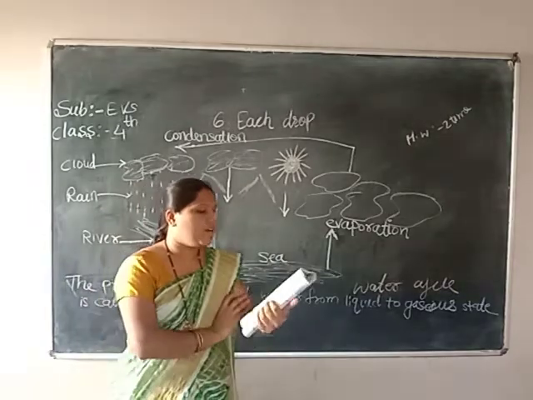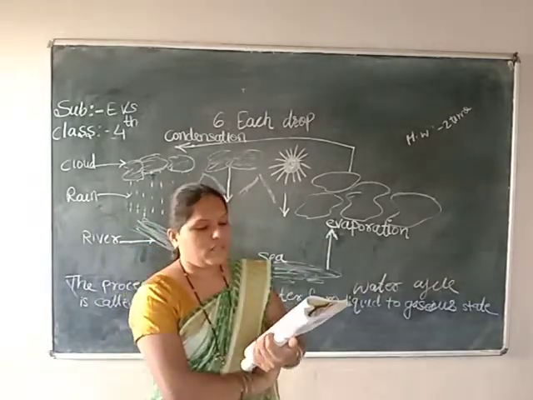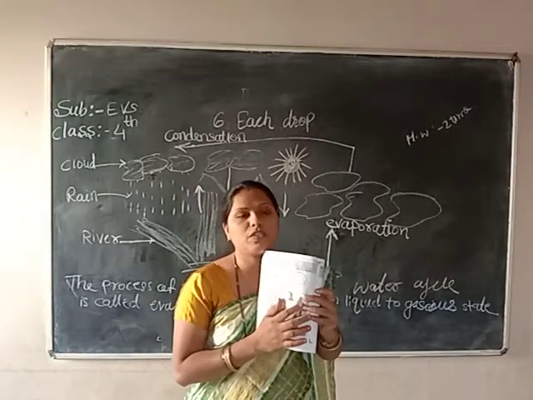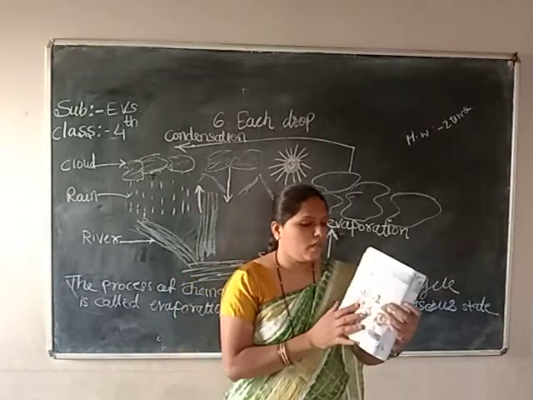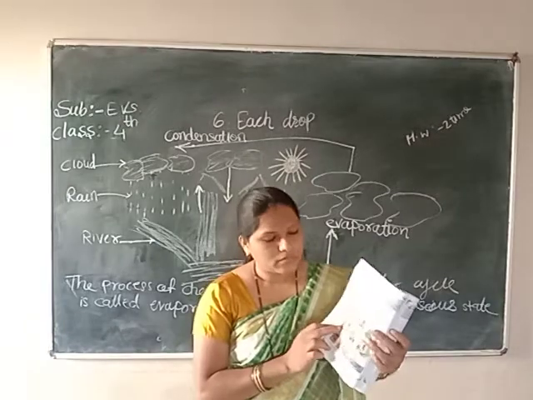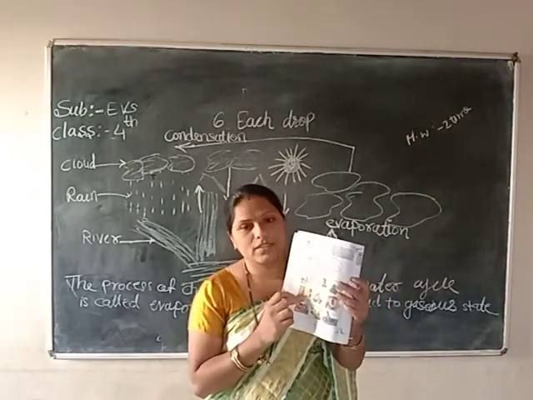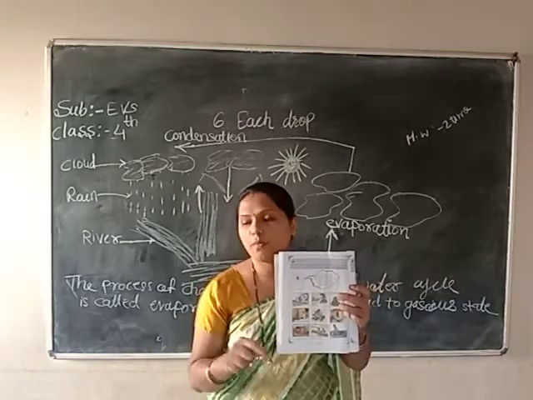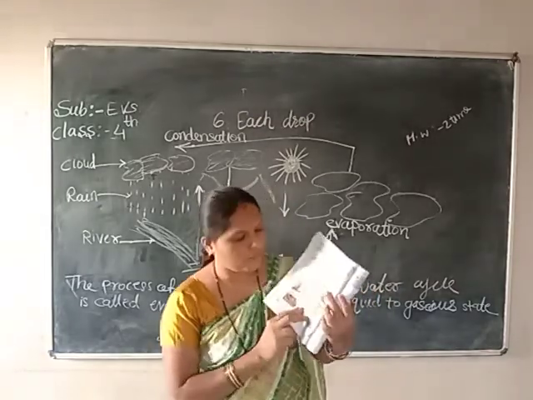Next one, that girl is washing her hands. Third picture, what is he doing here? That boy is watering a plant, which means all the plants and trees also need water here. He is cleaning utensils. Next one, mopping a floor. That time also we need water.